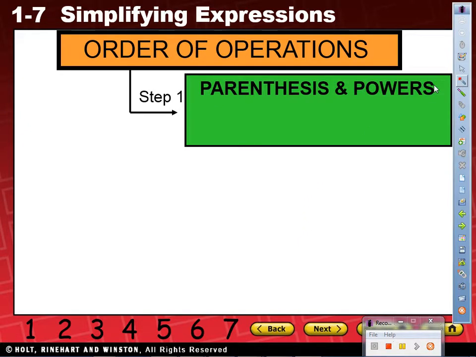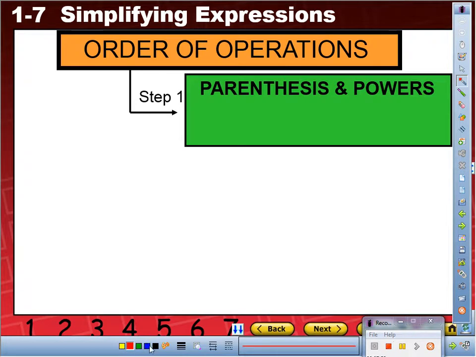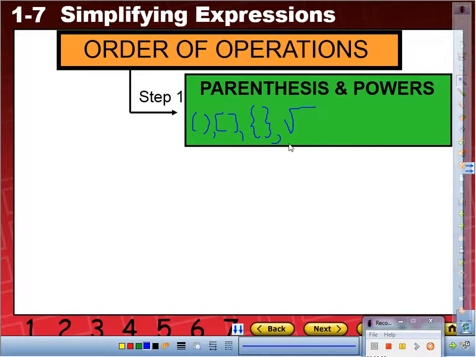Now to clarify what parentheses mean, it doesn't mean only parentheses, it means grouping symbols, all grouping symbols. So let's see, I'm going to start with the first one that is very obvious, which are parentheses. Is that correct? From there, have you seen these that look like a little box thingy? Those are brackets. From there, have you seen these that look like this? These are known as sets, okay? From there, have you seen this one? Yeah, the radical is also a grouping symbol because it separates whatever's inside from the outside.